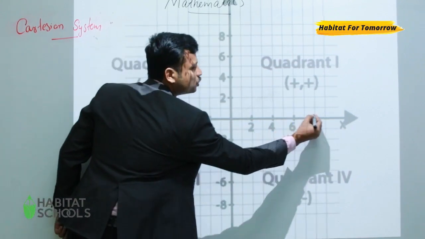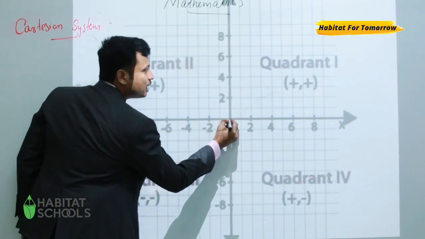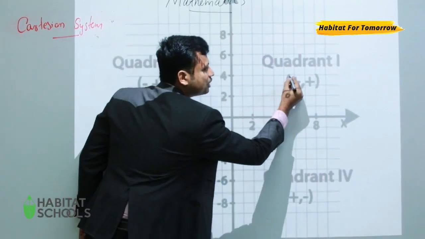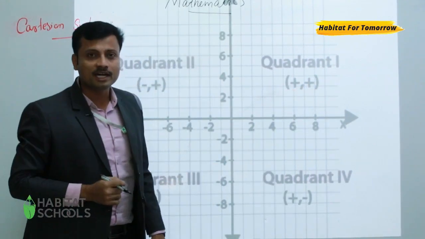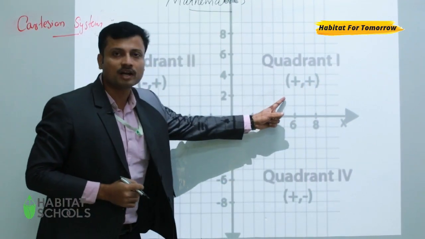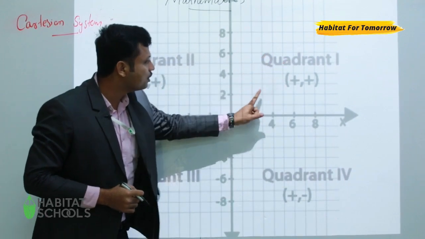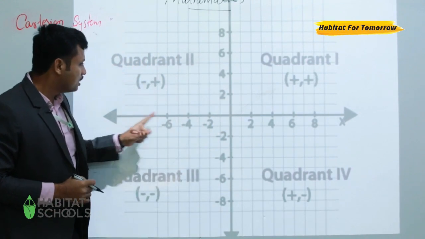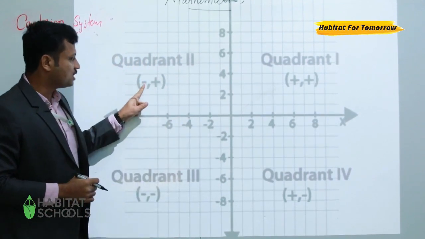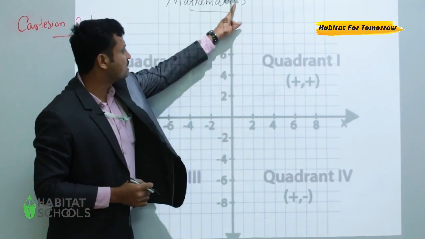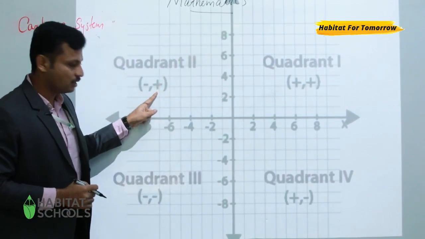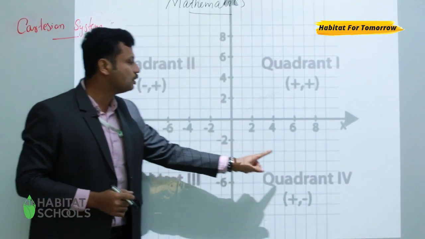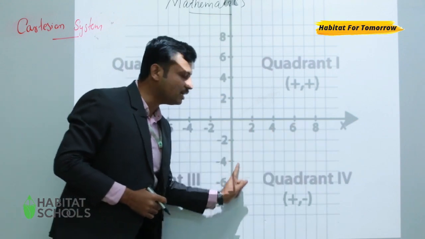Here you can see positive numbers. From here to this axis is also a positive number. The bracket we call an ordered pair. So in the first quadrant both numbers are positive. In the second quadrant, on the x-axis the first number is negative, and on the y-axis the second number is positive. In the third quadrant both numbers are negative, and in the fourth quadrant positive and negative.